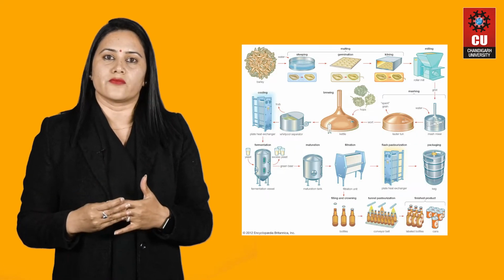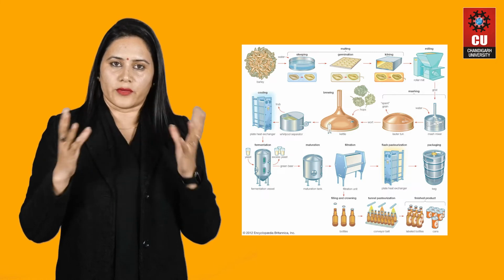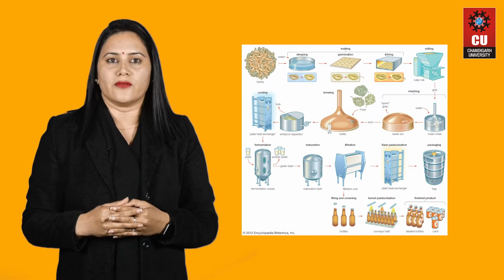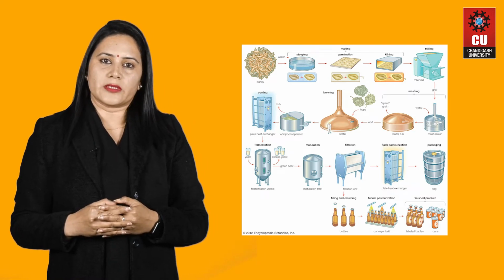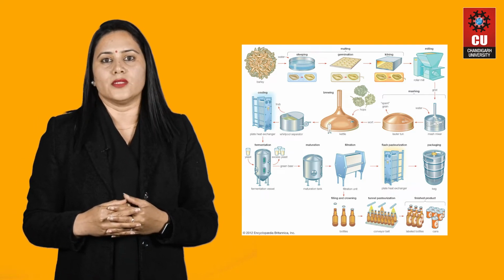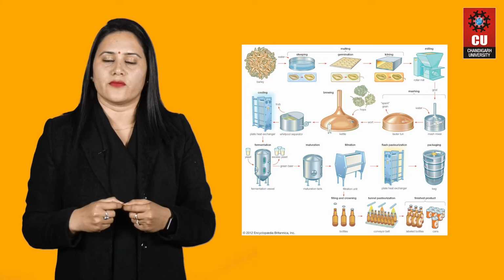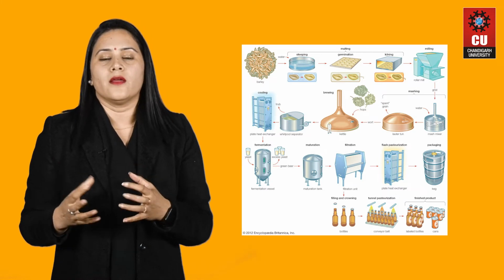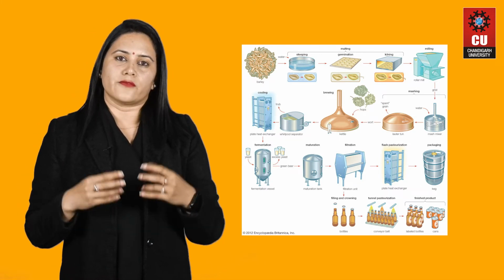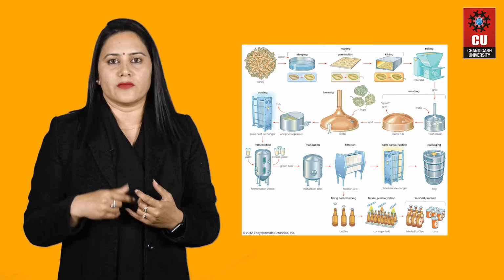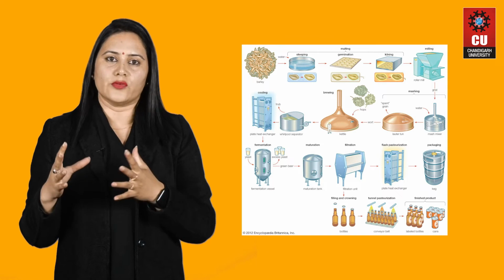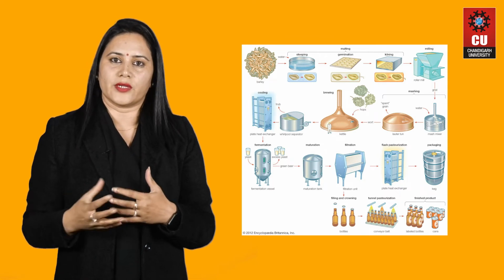Now beer is another alcoholic beverage, and it is a very common alcoholic beverage all over the world. It is a liquor obtained from fermented grain, mostly barley, and a suitable strain of Saccharomyces cerevisiae is used for the fermentation of beer. It is produced through various steps: first of all we do malting, which is the first step of producing beer, then mashing, and after that fermentation takes place. This is how we produce all these beverages under laboratory conditions.